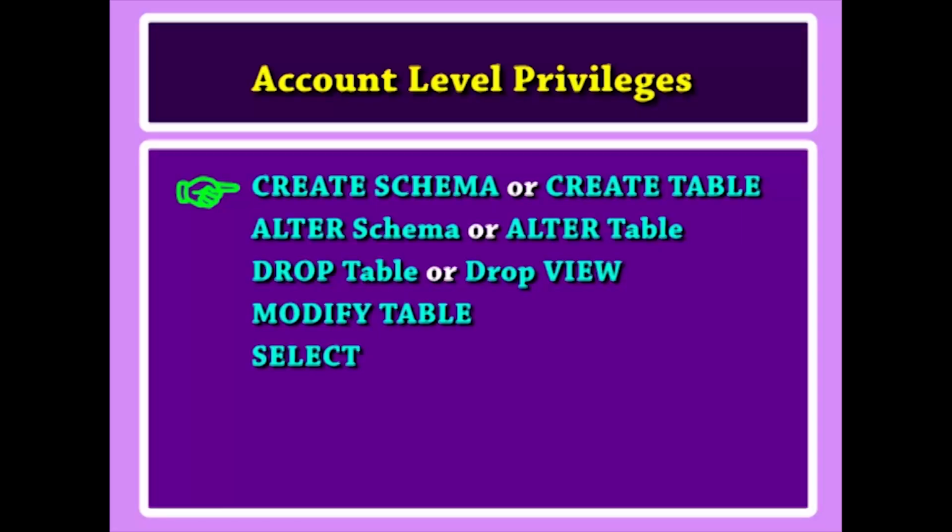The privileges at the account level apply to the capabilities provided to the account and can include the create schema or create table privilege to create a schema or base relation, the create view privilege, the alter privilege to apply schema changes such as adding or removing attributes from the relations, the drop privilege to delete relations or views, the modify privilege to insert, delete or update tuples, and the select privilege to retrieve information from the database by using a select query.